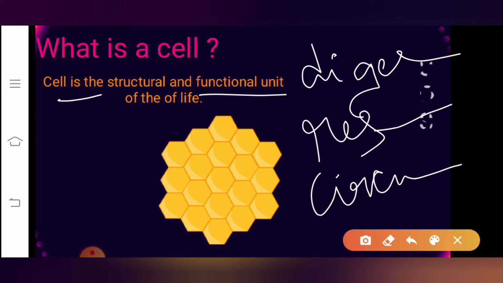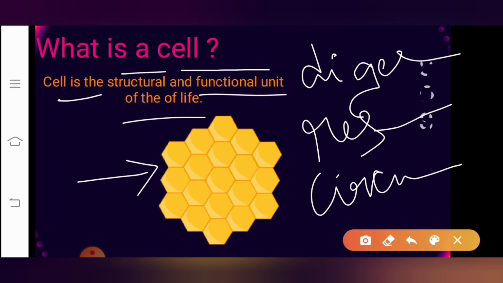So the cells actually they perform these activities, and that is the reason that other processes, any other processes apart from this, are all taking place inside the body of the living organism. Clear? So what is cell? Cell is called as the structural and the functional unit of life. Clear? So why this picture is here? I'll tell you later why this picture is depicted here.